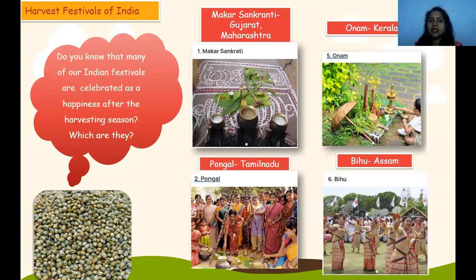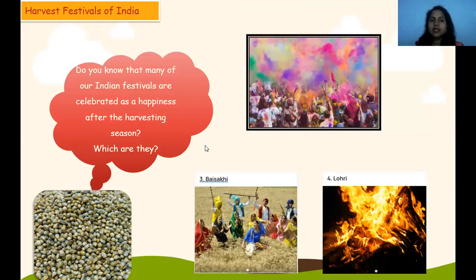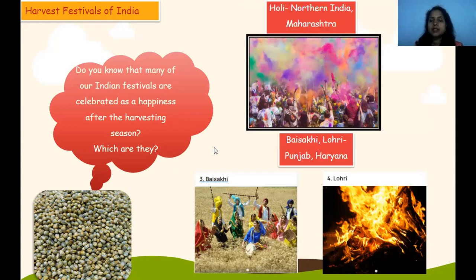Makar Sankranti in Gujarat and Maharashtra, Onam in Kerala, Pongal in Tamil Nadu, Bihu in Assam. These are some harvest festivals celebrated in different states of India. I want you to write this down in a notebook: Makar Sankranti Gujarat, Onam Kerala, Pongal Tamil Nadu, Bihu Assam. Harvest festivals of India also include Lohri and Baisakhi. Holi in Northern India and Maharashtra, then Baisakhi and Lohri in Punjab and Haryana. These things also you have to write down in your notebook.